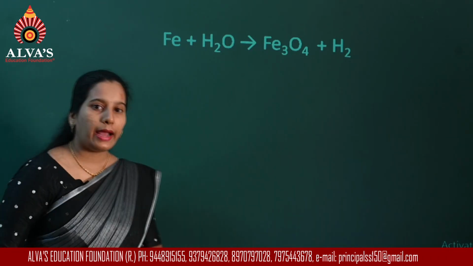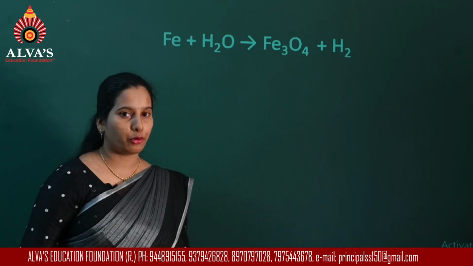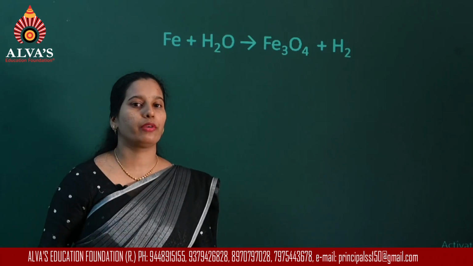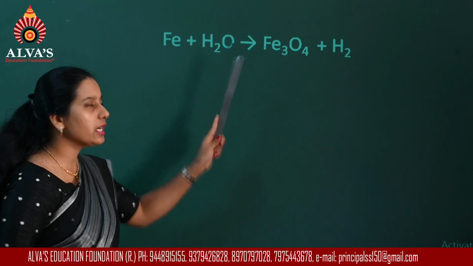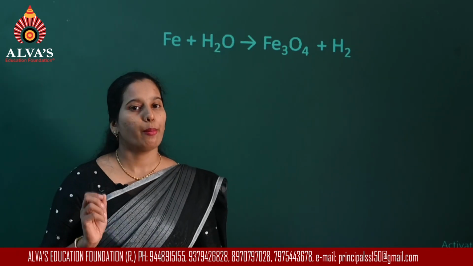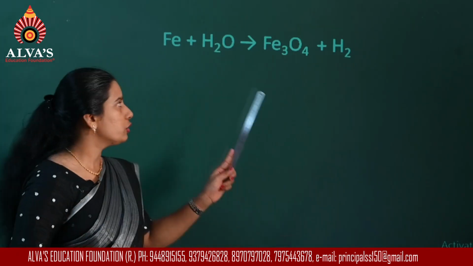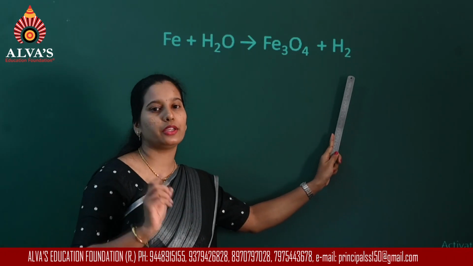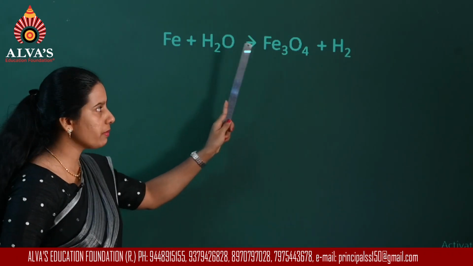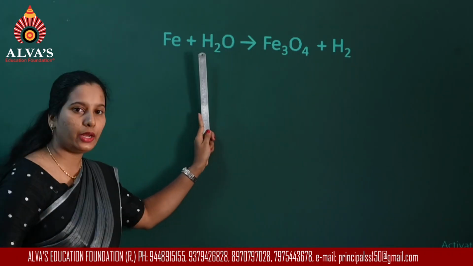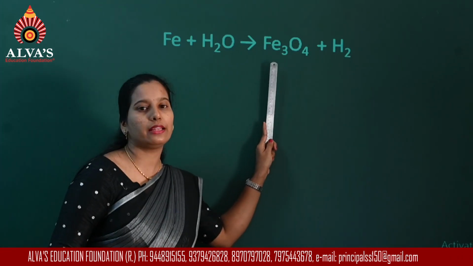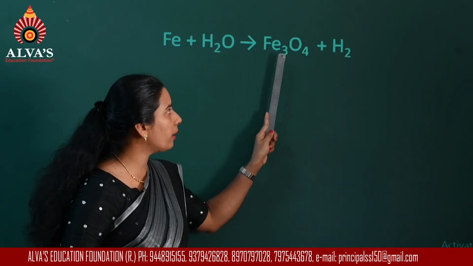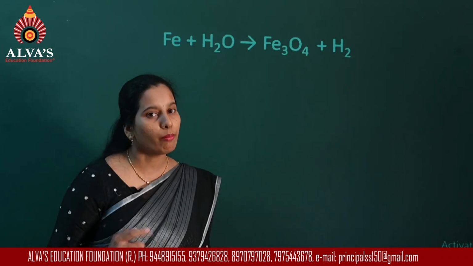Now while balancing such an equation, what you have to do is, in case the equation has a number of compounds in it, select the compound that contains the maximum number of elements. So here iron is a single element, hydrogen is also a single element. So the maximum number of elements I can find is in water and in Fe3O4. So I will select Fe3O4 because the number of atoms of different elements are more here.